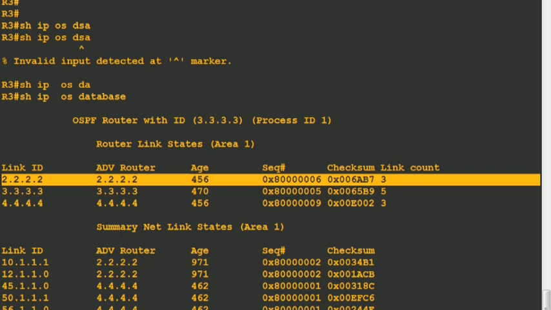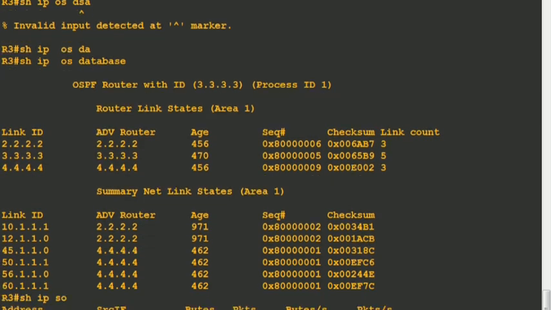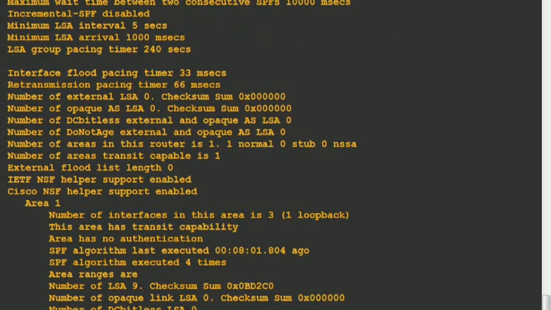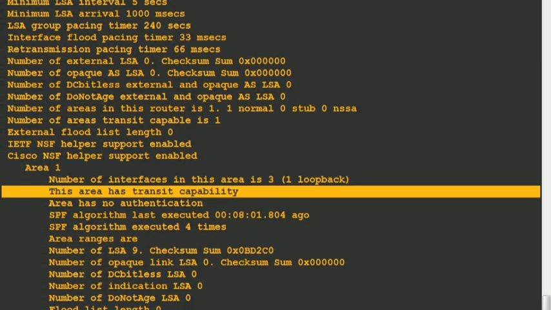so that it can come to know that, as you can see by running this command, show IP OSPF, this area has transit capability. You know very well what that means, right? This area has now become a transit area, because it has virtual link endpoints.